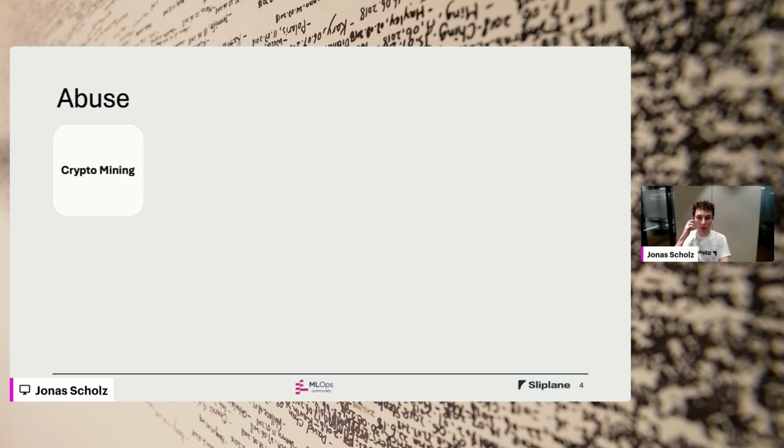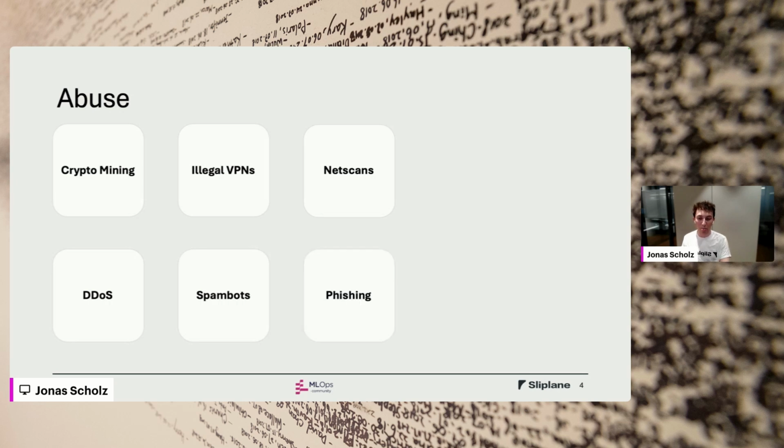There's crypto mining, so people trying to use the trial to mine a tiny bit of crypto. Then there are illegal VPNs, especially Chinese students who try to get around the Chinese firewall. Then there's large-scale net scanning, so port scanning, looking for weaknesses somewhere. Then DDoSing, which is incredibly famous among Minecraft servers for some reason. And then the hard ones are spam bots, like the Telegram and WhatsApp spam, and phishing sites.